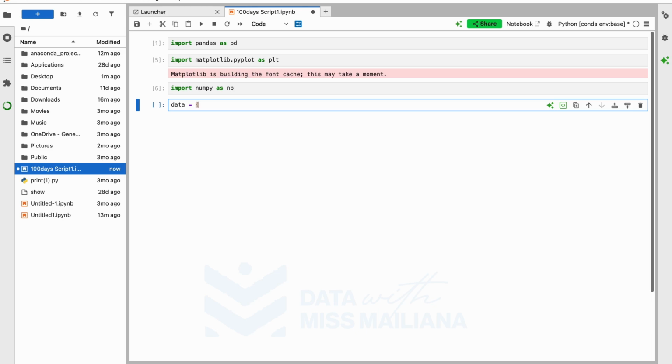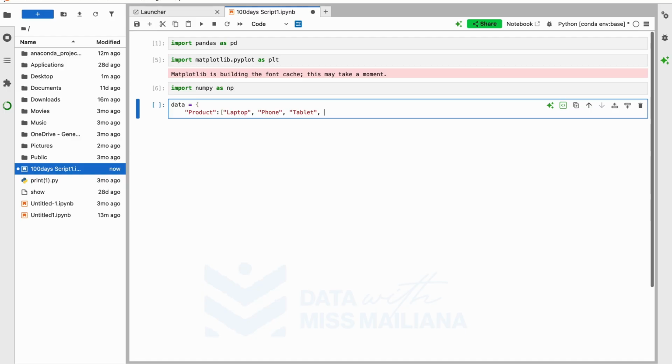So we open our dictionary, and I'm going to press enter here, so that it looks like how we write it, right? So I'm going to have my product, all right, and I'm going to have my colon, open my list, then I'm going to have laptop, comma, phone, comma, tablet. So you realize that when it comes to strings, which is text, we put them in quotation marks, so just remember that.